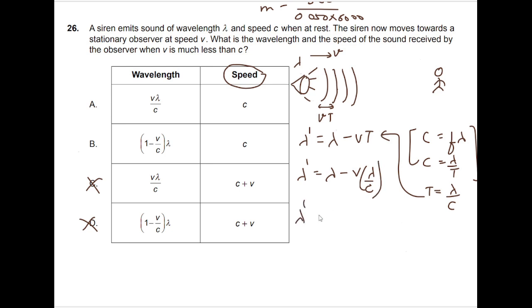So I can write lambda dash is equal to, taking lambda common, it becomes 1 minus V by C. So lambda times 1 minus V by C, that is option B. Option B is the correct option.